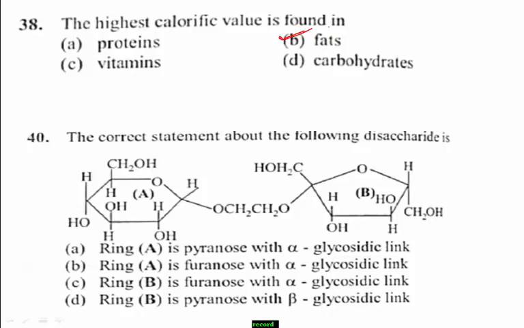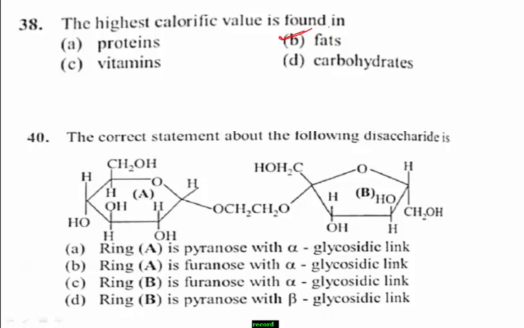Option A, ring A is pyranose with alpha glycosidic linkage. Option B, ring A is furanose with alpha glycosidic linkage. Option C, ring B is furanose with alpha glycosidic linkage. Option D, ring B is pyranose with beta glycosidic linkage.